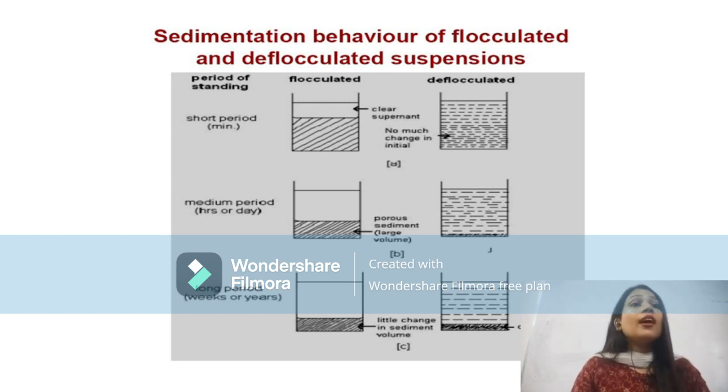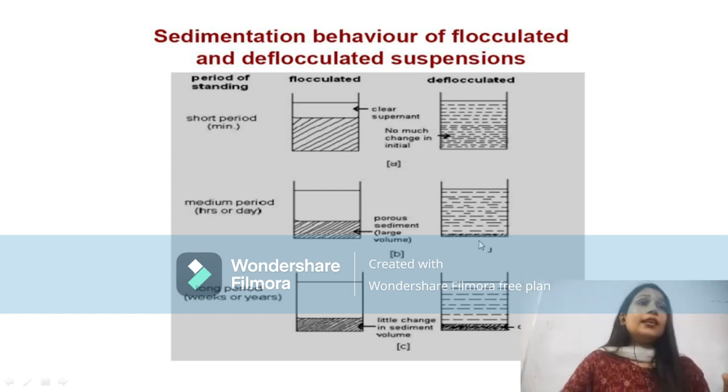That means their weight increases if the particles are aggregating, due to which the particles undergo high sedimentation, and that is called flocculated suspension. In case of deflocculated suspension, the particle size is very small, so it takes time to sediment at the bottom of the container.